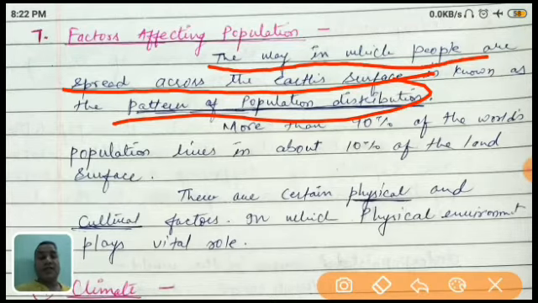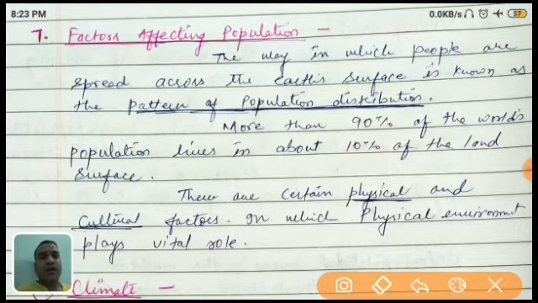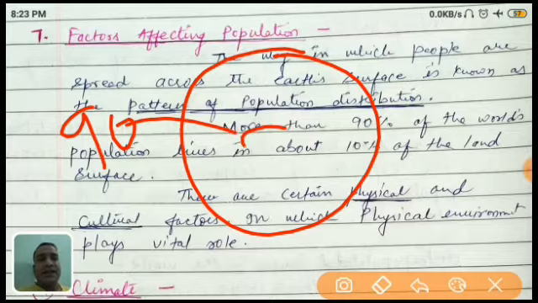Maybe some places have very high population, maybe some places very low population, with underpopulation or overpopulation, or maybe some places have moderate population. It means not too high, not too low. More than 90% of the world's population lives on about 10% of the land surface. Let me make it clear: if this is the earth, 90% of the population is limited to only 10% of the earth's surface. You can understand why: because of some factors.